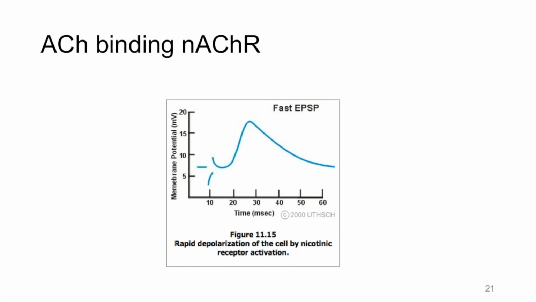This is a figure from Neuroscience Online showing the rapid depolarization of the cell when acetylcholine binds the nicotinic acetylcholine receptor. Here we are recording membrane potential at the postsynaptic side of the synapse.